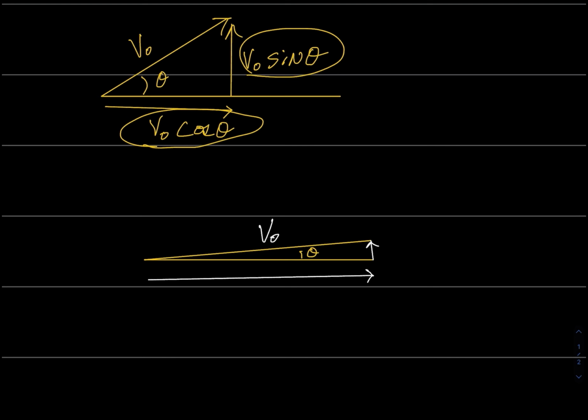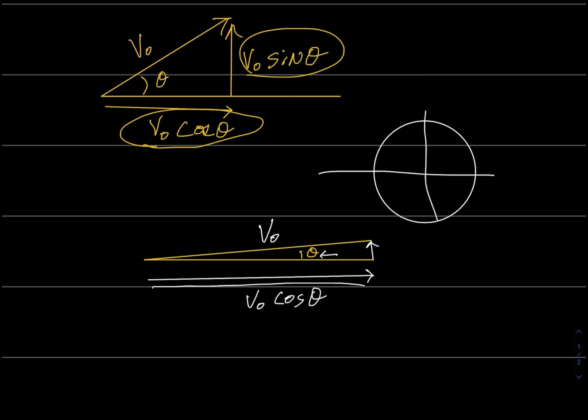Well, if theta were super duper small like this, it's real obvious that this horizontal component is v sub naught cosine theta, because the cosine of a tiny, tiny angle is pretty much 1. If you look at the unit circle, remember that if you have an angle that's just teeny tiny, the cosine of that angle is just about 1.